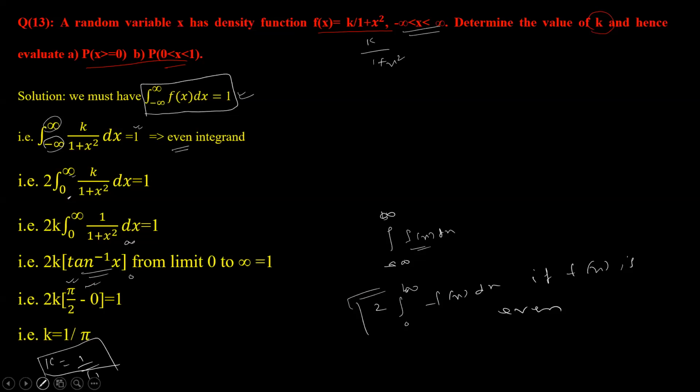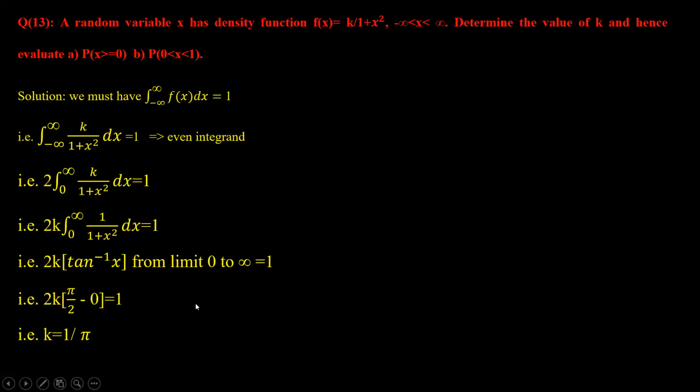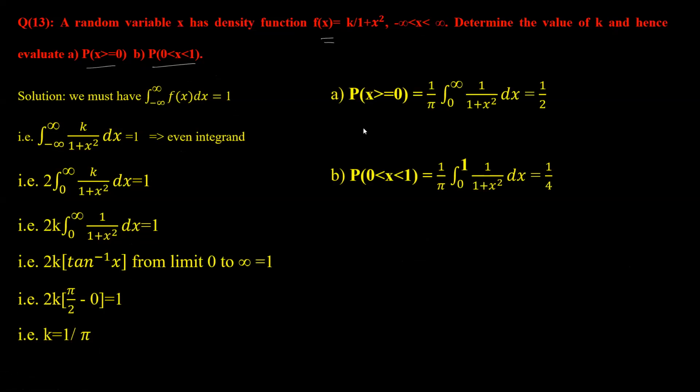Now, once you have got the k value as 1 by pi, you can put the value of k in this and you can find the probabilities. So let us see how I have calculated the probabilities. Probability of x greater than or equal to 0. It has to start from 0 and go up to infinity, because in the range we have infinity given. And then 1 by pi, I put the value of k.